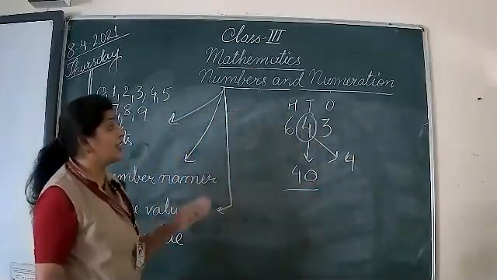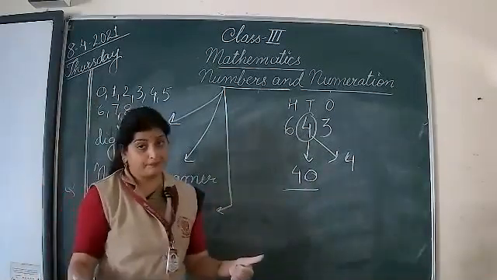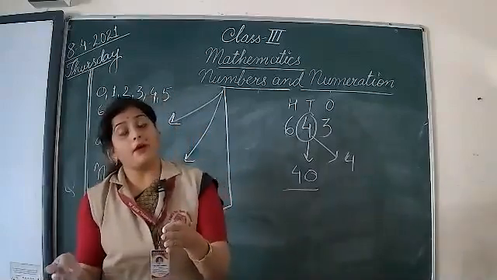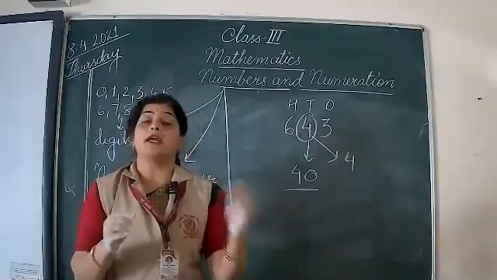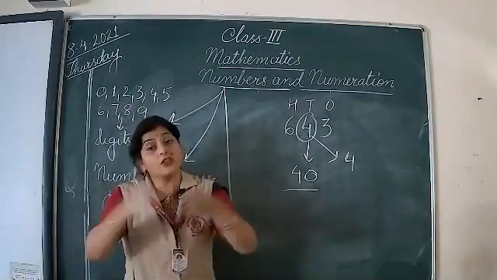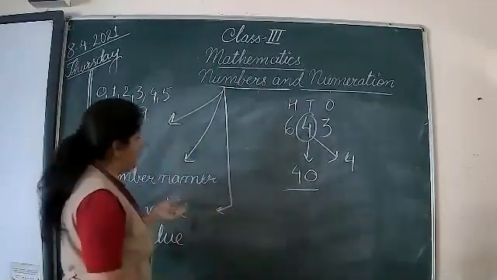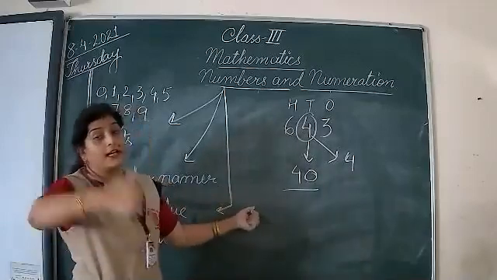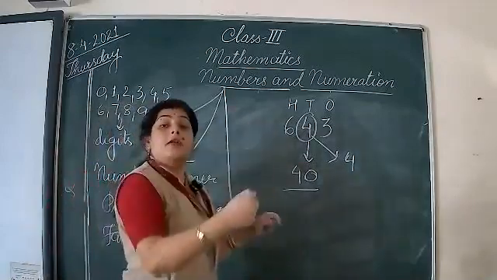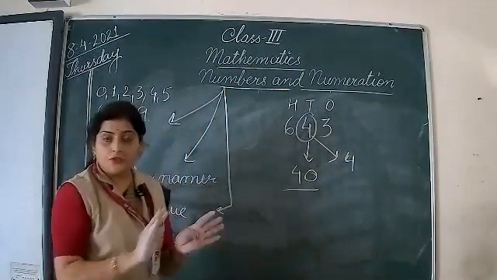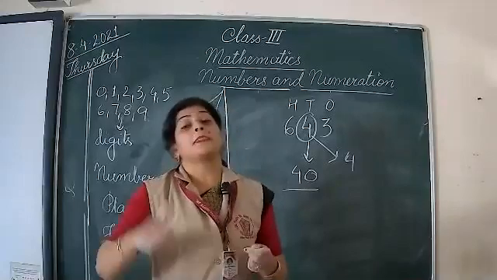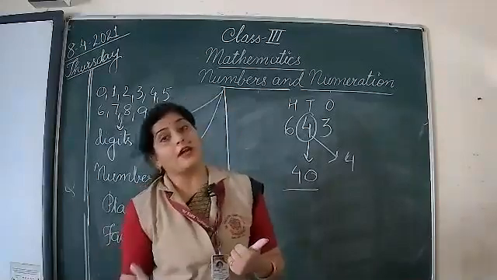Then what else we studied was before, after, between. The number that comes just before it in backward counting is before number. When you do normal forward counting, the number that comes immediately after it is after number, and the number that is in between any two numbers is between number. Then predecessor is the number that comes immediately before that particular number, and successor is the number that comes immediately after that number. I also gave you a trick to find predecessors and successors: adding 1, you will get successor, subtracting 1, you will get predecessor.